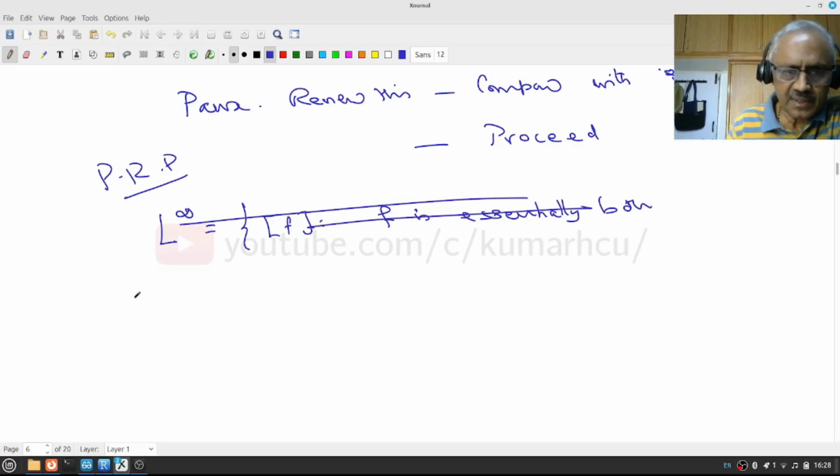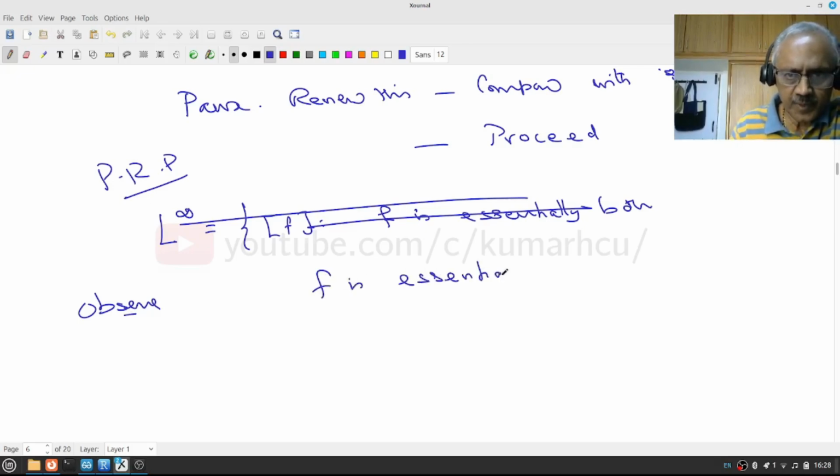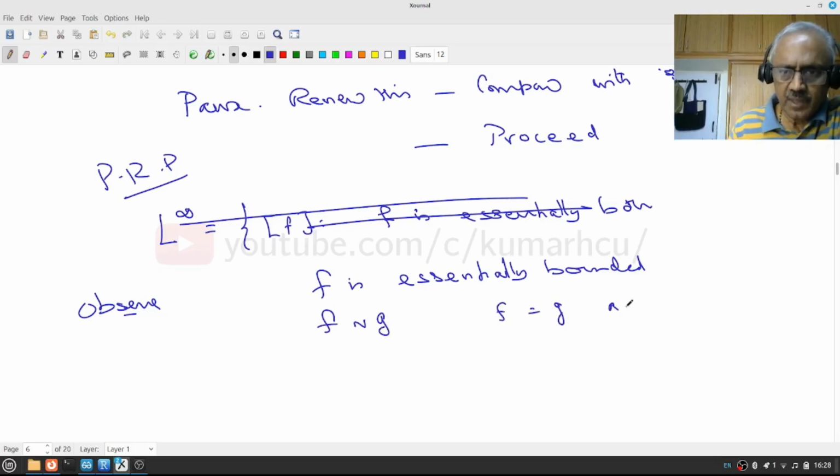Before defining, let us also observe one more thing. Suppose f is essentially bounded and f is equivalent to g, that is, f equals g almost everywhere with respect to the measure mu. Then I want to say g is also essentially bounded.